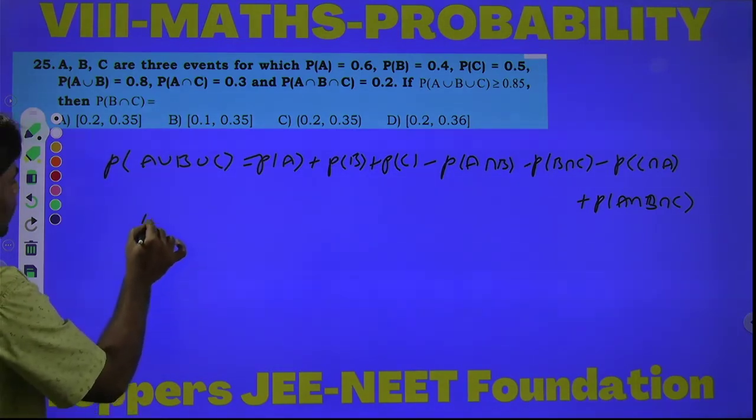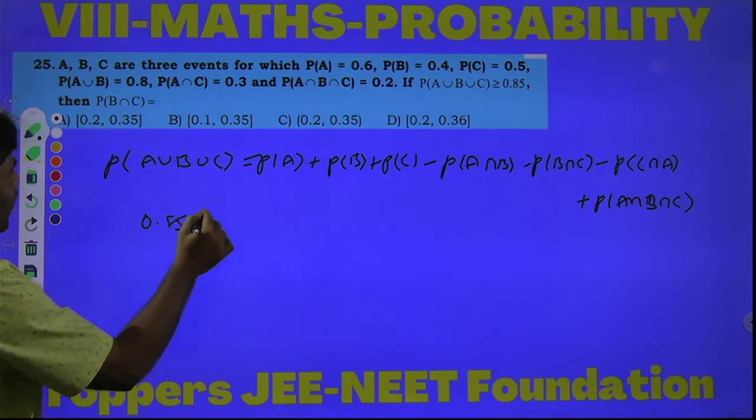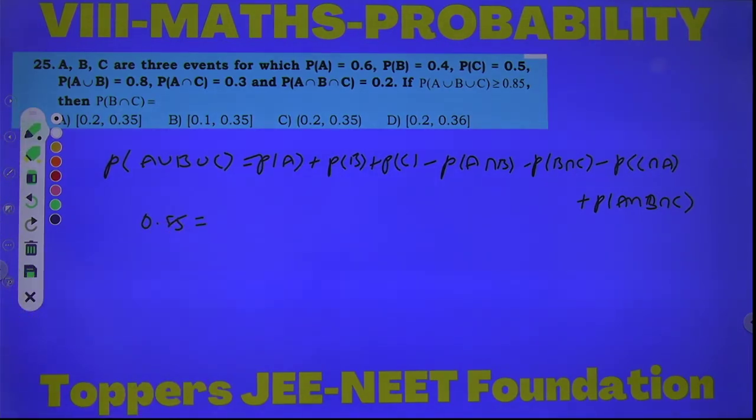If it is 0.85, then what is the value of P of B intersection C? Let us find it.